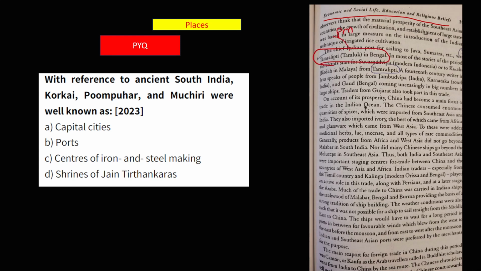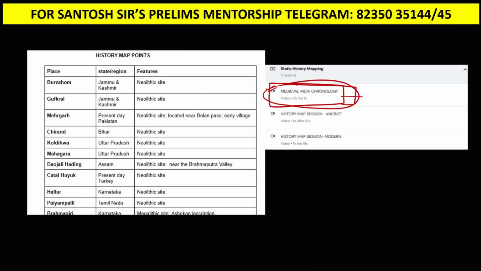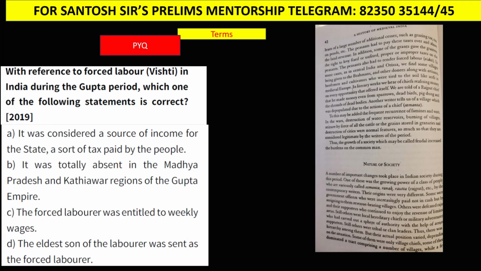Next, terms. A lot of questions are coming. All the places which are in the news in this book, I have prepared a list, and I have a video also on the places. Next, you can see term based questions are very popular. You can see Vishti. What is Vishti? It was taken directly from this old NCERT book only: Vishti, forced labor, history of medieval India.